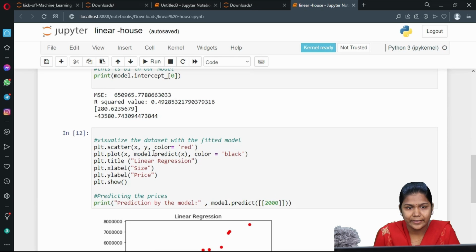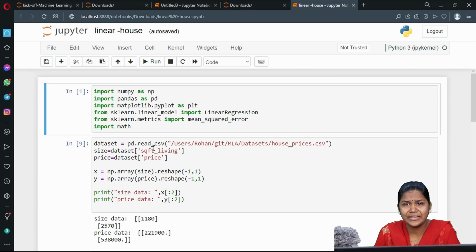So this is an example or an implementation of linear regression. Let me tell you the problem statement we are going to work with. We are going to work with house prices, okay. We wanted to know the price of a house basically. For that I have collected some information in an Excel sheet. That Excel sheet I have to use in the program and predict the price of the house. That is my problem statement, okay. For this I am going to apply the linear regression algorithm, okay.